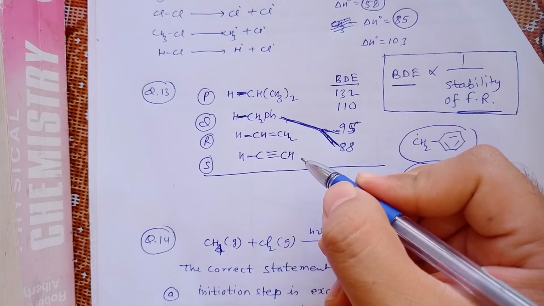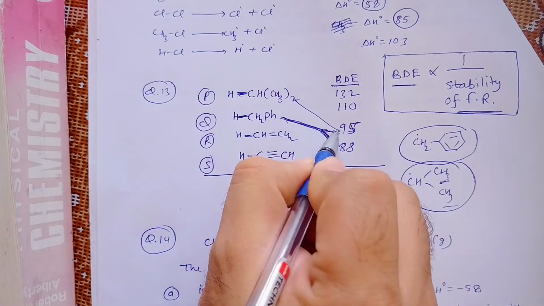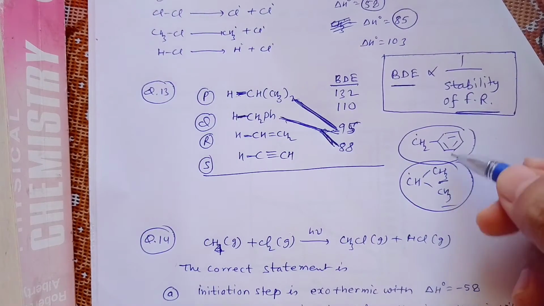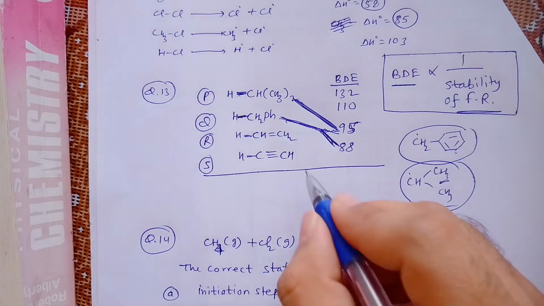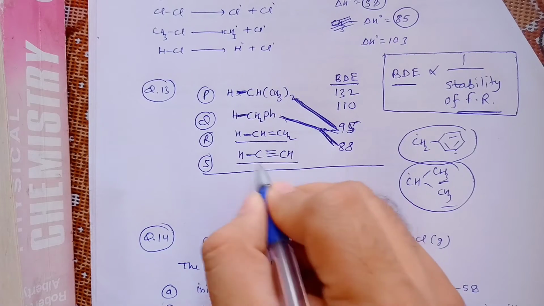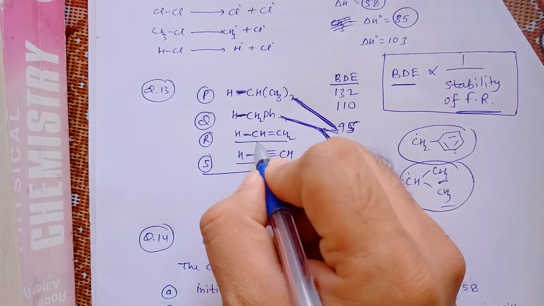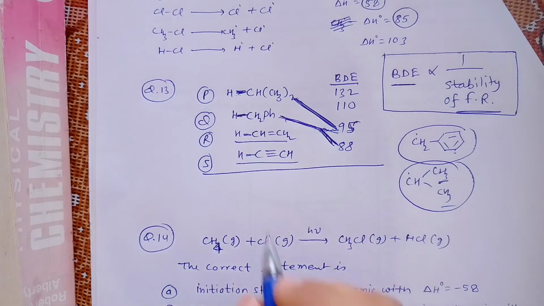And this P has to be matched with the 95, because P is a little bit less stable radical than this. And then these two are not resonance stabilized, because the radical will be on the carbon which is having a double bond or triple bond. This is an alkynyl radical and this is an alkynyl radical.